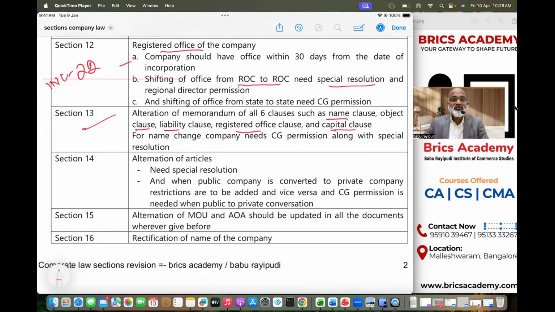But when it comes to name change, you will have to take even central government permission. And when you want to move office from state to state, as we studied in Section 12, you need even central government permission. So there are certain clauses in memorandum. If you want to change, you need central government permission. The first clause is, if you want to change the name, apart from special resolution, you have to take permission from central government. And if you want to shift office from one state to another state, apart from special resolution, you also have to take the permission from central government. So Section 13 is an elaborate section which talks about all the clauses change. In the textbook, very clearly, summary is given. You just go through it.